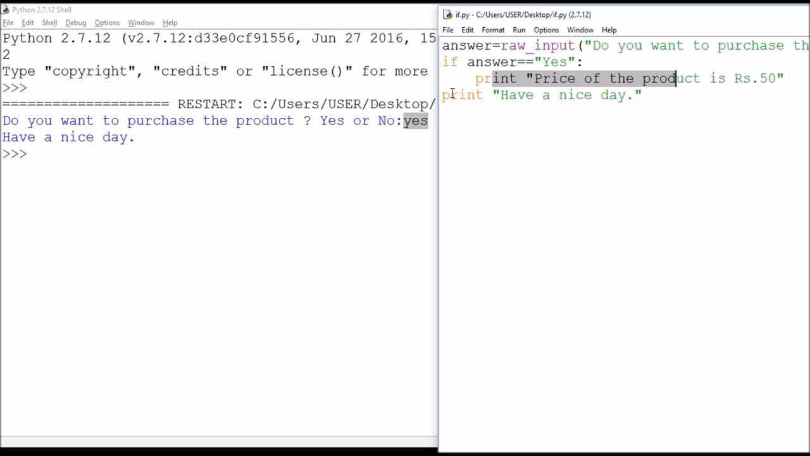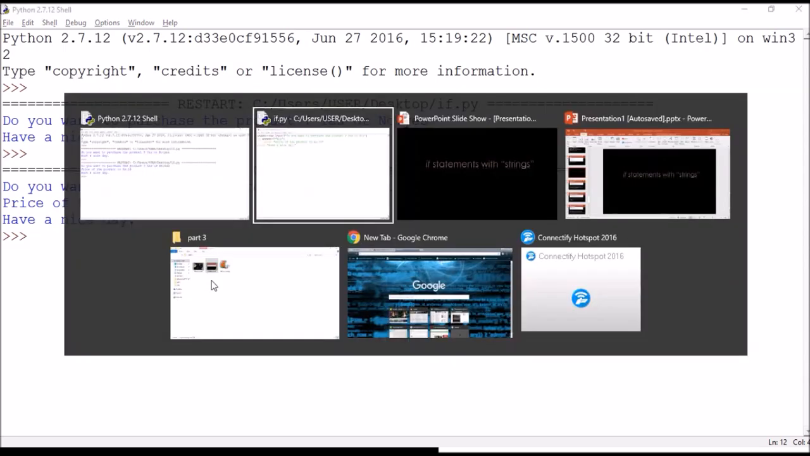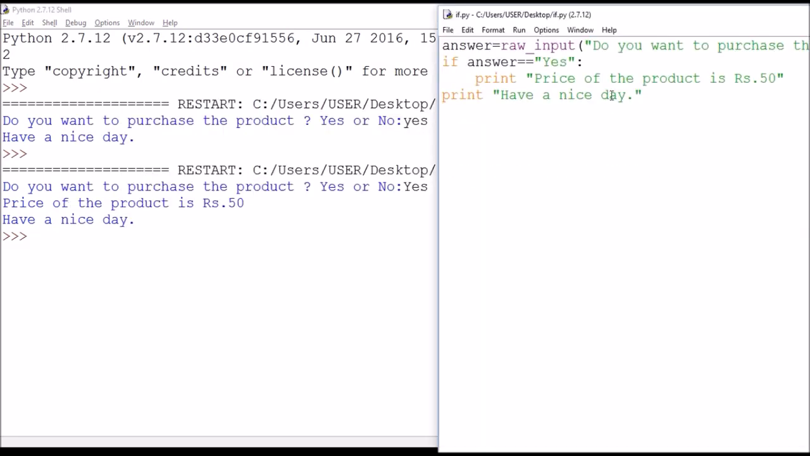And as I told, the outer print statement is not going to be affected by this condition. Hence, the outer print statement is executed, whereas the inner print statement is not. Now again, if I run the program and I type yes, you can see the price of product is rupees 50 and have a nice day. Both print statements are executed, since this condition becomes true, hence the statement inside the if statement is executed.